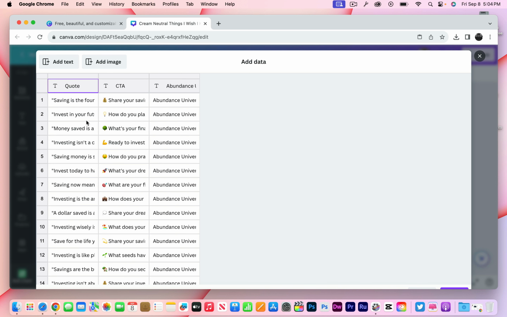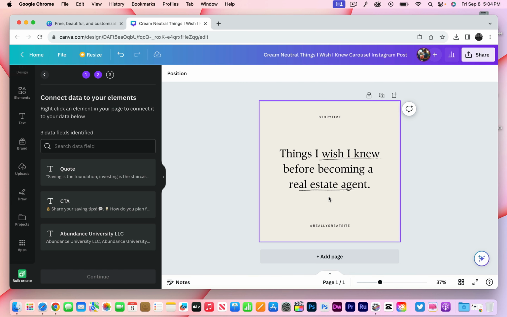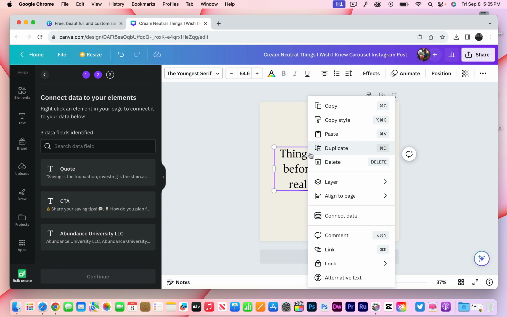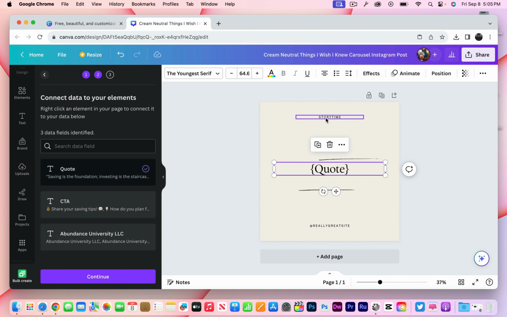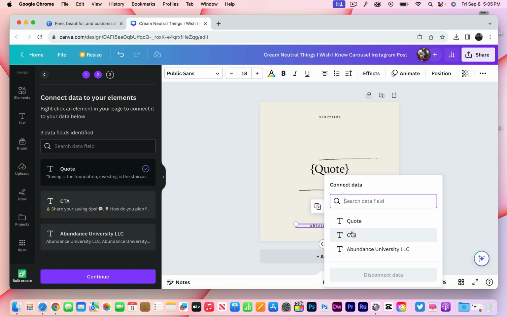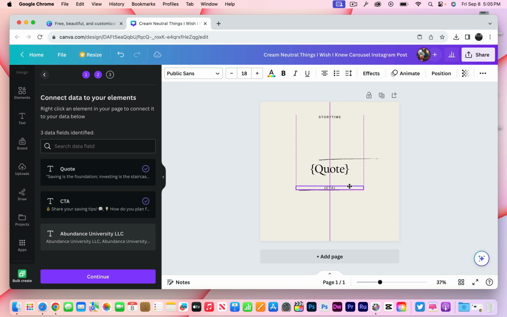So I'm going to go over here and hit paste. I got my quote, my call to action, and a little tag with his company name. I'm going to scroll down and hit done. Now that I hit done, you can see the 3 different attributes. It says right click on the element on the page and connect your data below. So I'm going to right click on that element, go to connect data, and choose the quote right there. When I come over to this part, I'm going to choose the call to action. I can move these around however I want.